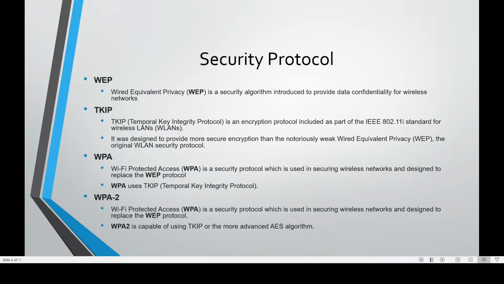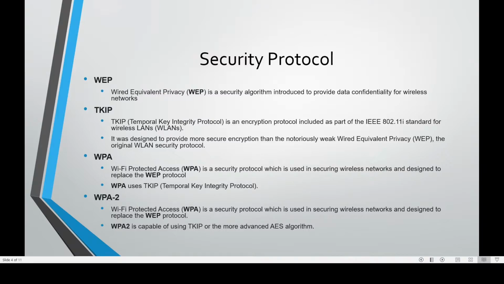What are security protocols? There are four security protocols: WEP, TKIP, WPA, and WPA2. WEP, Wired Equivalent Privacy, is a security algorithm introduced to provide data confidentiality for wireless networks. What is TKIP? TKIP is Temporal Key Integrity Protocol. It is an encryption protocol included as a part of the IEEE 802.11i standard for wireless LANs. It was designed to provide more secure encryption than the notoriously weak Wired Equivalent Privacy, the original WLAN security protocol.